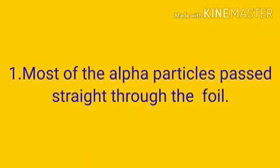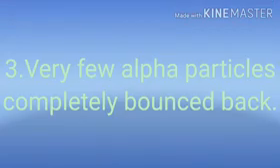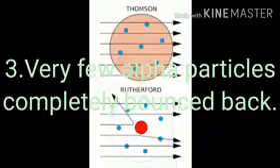He observed that most of the alpha particles passed straight through the foil. Some alpha particles were slightly deflected from the straight path. Very few alpha particles completely bounced back.